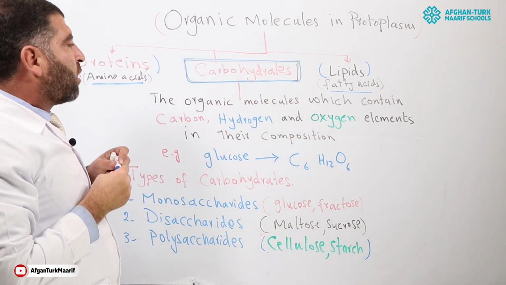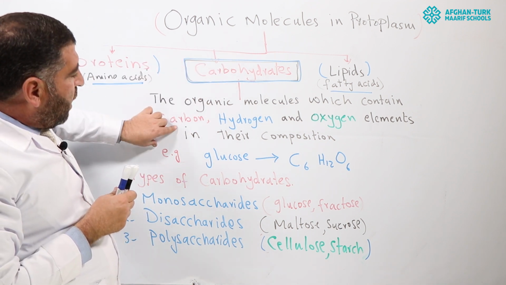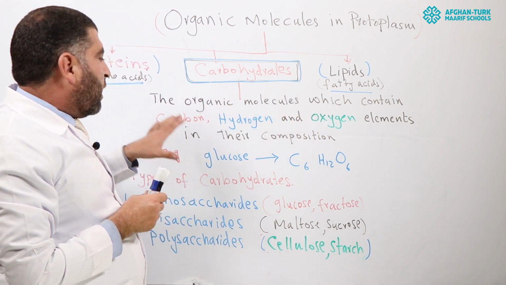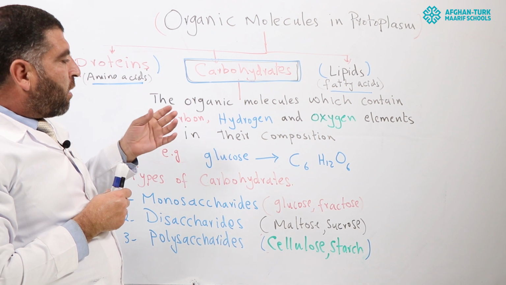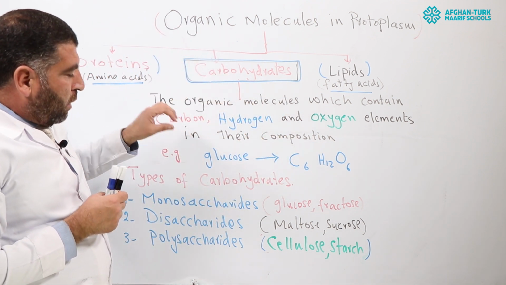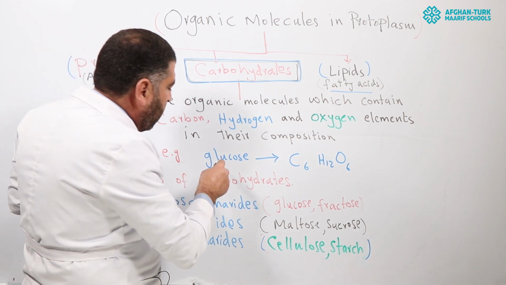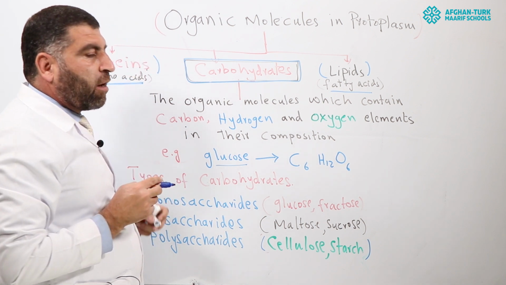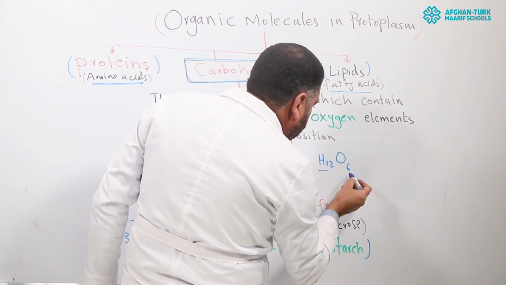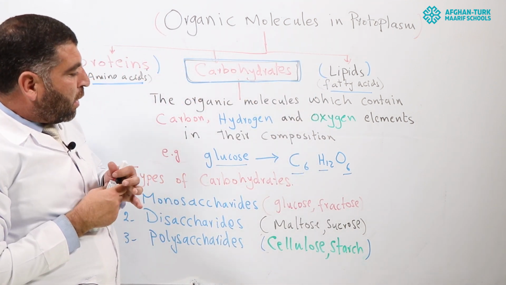So carbohydrates are organic molecules which contain carbon, hydrogen, and oxygen elements in their composition. Carbon, hydrogen, and oxygen are essentially present in these molecules. For example, glucose is a carbohydrate. Inside the composition of glucose, carbon, hydrogen, and oxygen are present in a specific ratio.